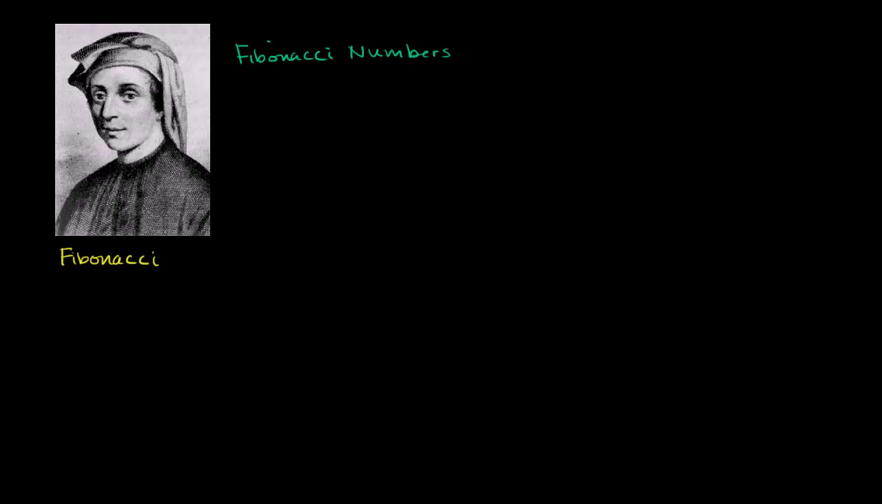And the Fibonacci numbers are super simple. The first two are defined as 0 and 1. And every number after that is the sum of the previous two. So what I'm constructing right here is really a Fibonacci sequence of numbers.